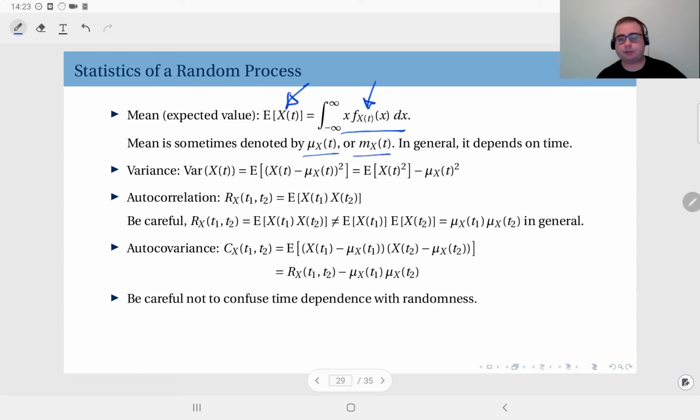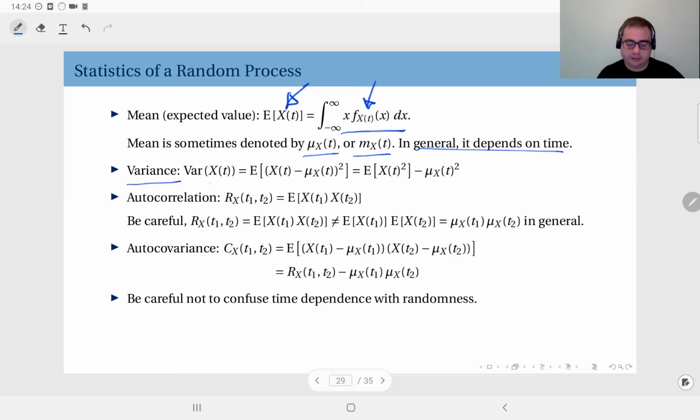Sometimes, for special cases, we will see that the distribution may be the same across time, in which case the mean can be constant across time, but in general the mean of a random process depends on time. Okay, be careful about this. When we say constant, you have to be aware of what it refers to. Constant with respect to randomness, or constant with respect to time. The mean value with respect to randomness is constant, but with respect to time, it may not be constant.